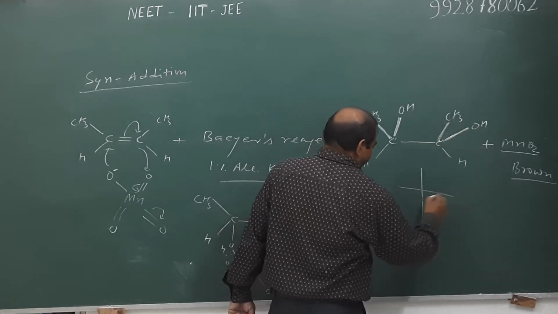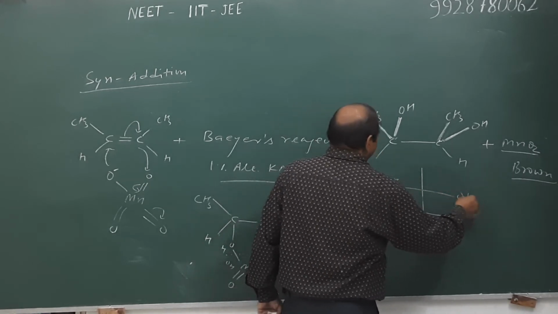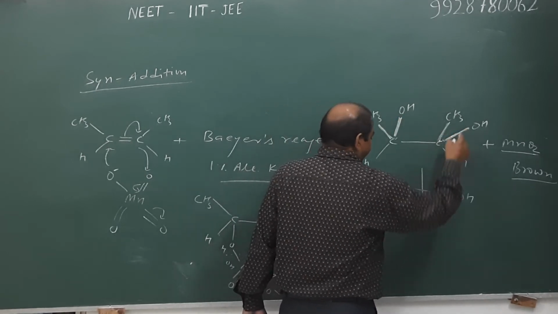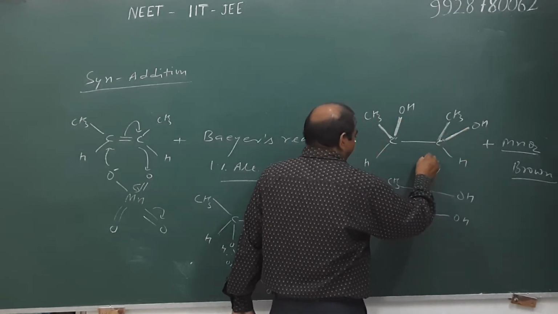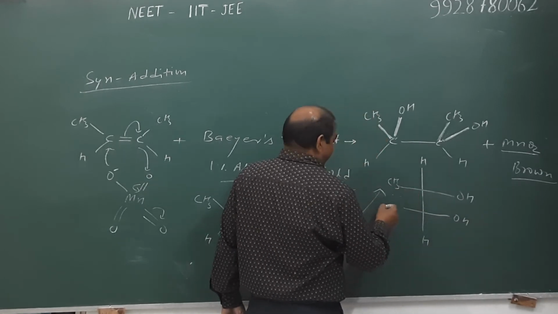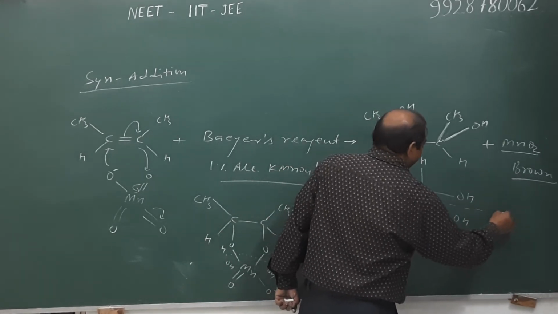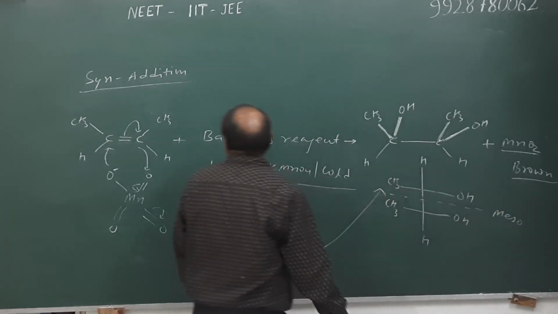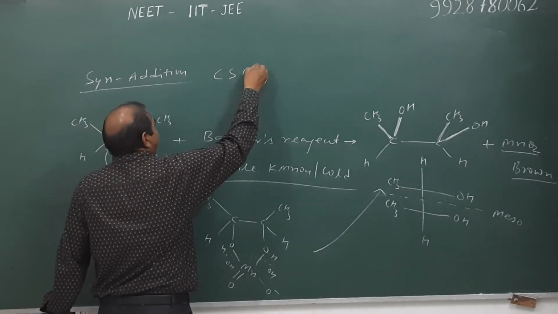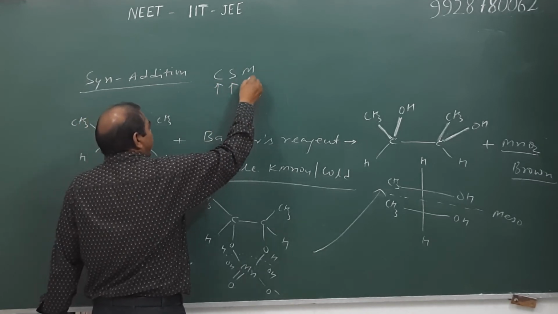Therefore, their Fischer projection formula is of this type: CH3, OH. OH is eclipsed with OH, and hydrogen with hydrogen. Therefore, it is a meso compound. And hence we write CSM, meaning cis alkene, syn addition, and the product is meso.